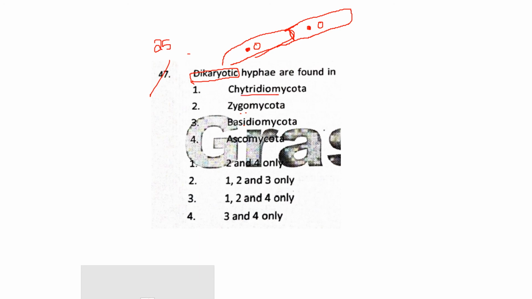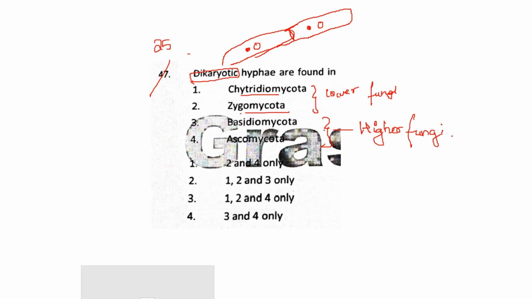Now Chytridiomycota and Zygomycota, we can notice that they are the lower group of fungi in this question, and Basidiomycota and Ascomycota are the higher group of fungi. Now the thing is, dikaryotic hypha is an advanced feature which is found only in the higher fungi.